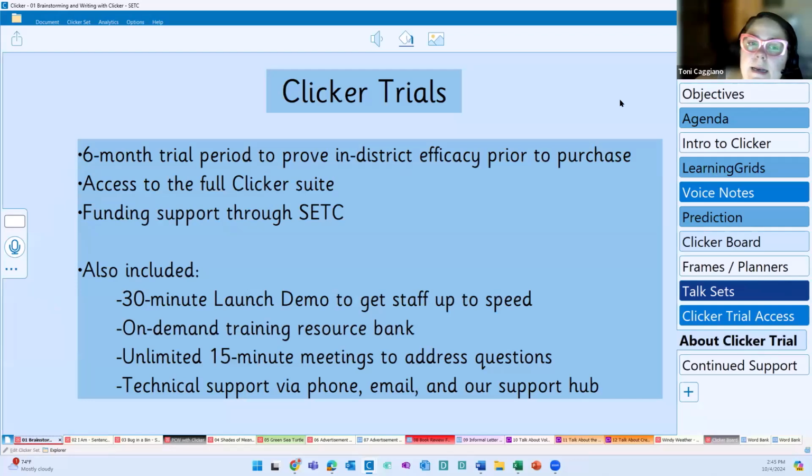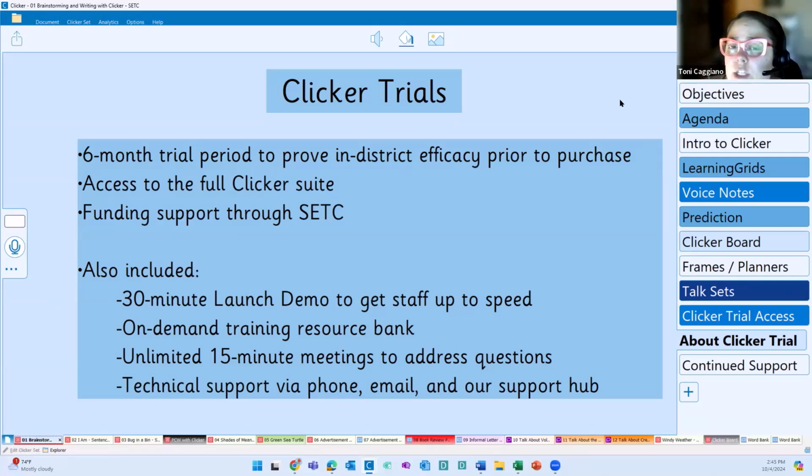As I said, this is a collaboration, and the trials that Washington districts are getting through collaboration with SETC are very different from the trials that we offer through Crick Software. Through Crick Software, we're offering a max of 6 weeks to trial Clicker.